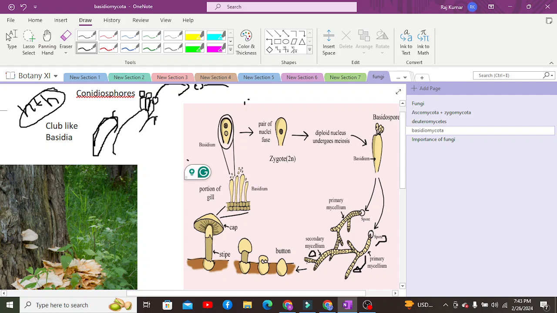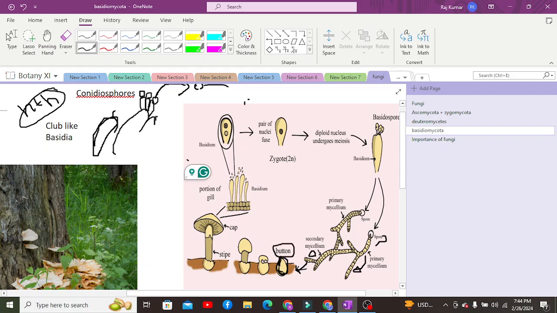From the secondary mycelium they develop several structures. From the secondary mycelium they develop a structure which is known as a basidium, and from the basidium they develop a structure which is known as basidiospore, and from the basidiospore they develop primary mycelium, and from the primary mycelium they develop the secondary mycelium, and from the secondary mycelium they develop a structure which is known as button.